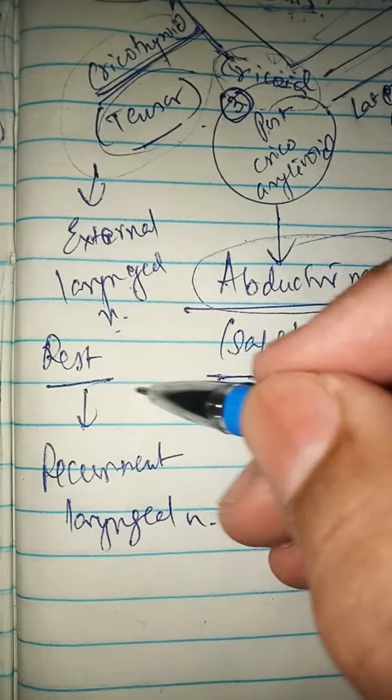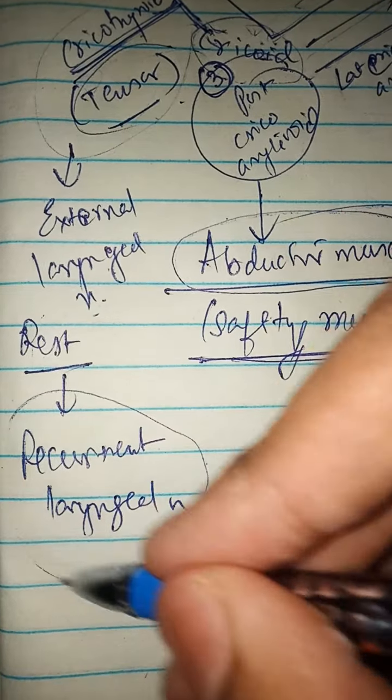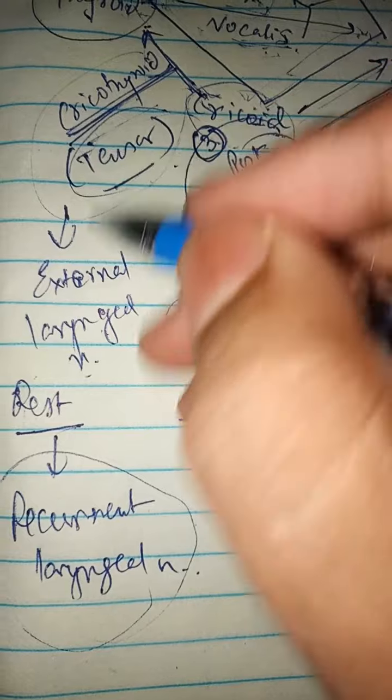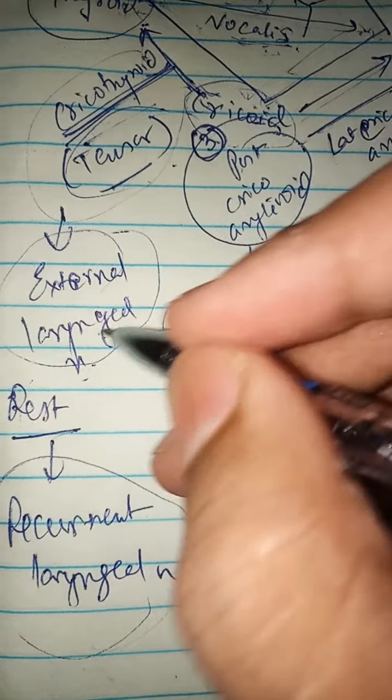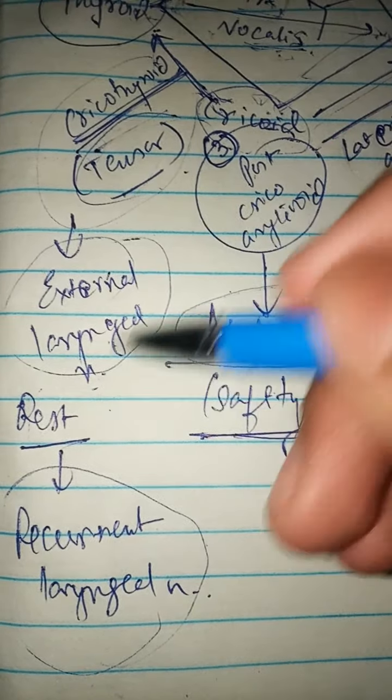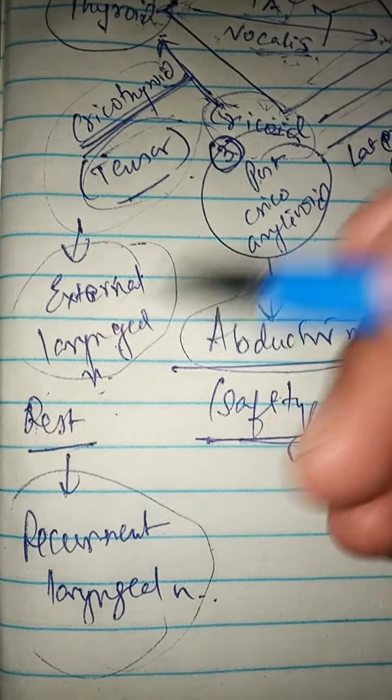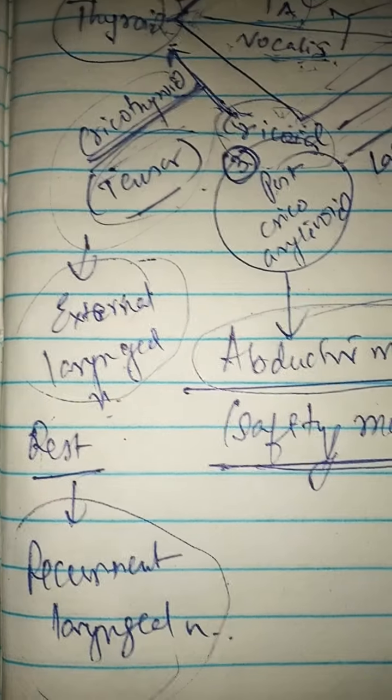Now the nerve supply: all the muscles of the larynx are supplied by the recurrent laryngeal nerve except the cricothyroid, which is supplied by the external laryngeal nerve.